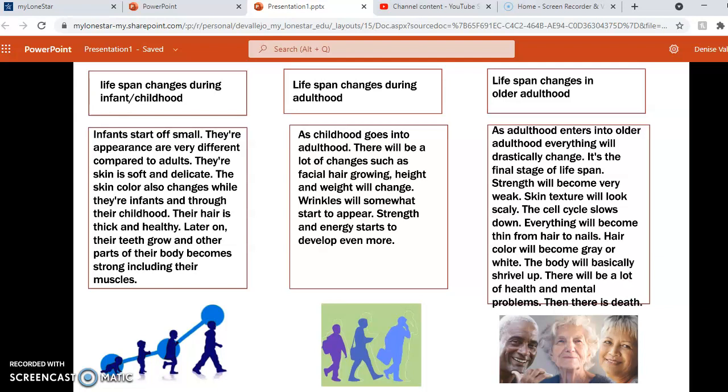So as adulthood goes into older adulthood, they'll become very weak, and then there will be a lot of health and mental problems, and then there's death.